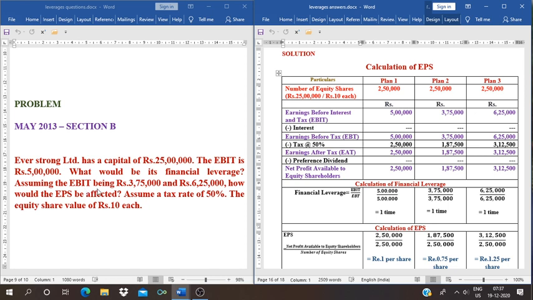Assuming the EBIT being rupees 3,75,000 and rupees 6,25,000, how would the EPS be affected? ನಮಗೆ ನೋಡಿ EBIT 5 lakh ಕೊಟ್ಟಿದ್ದಾರೆ. ಮತ್ತೆ ಏನು ಮಾಡಬೇಕು? We need to assume that EBIT is 3,75,000 and 6,25,000. EBIT actual or existing EBIT is 5 lakh.